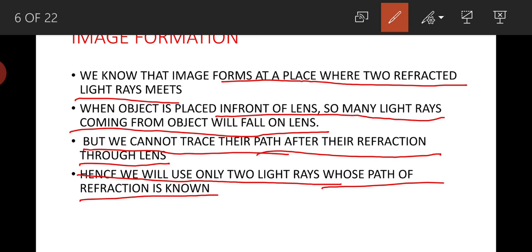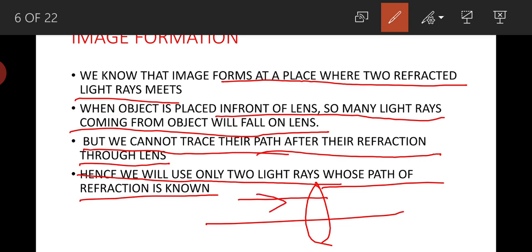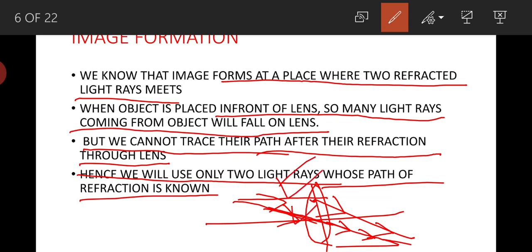The first one is moving parallel to the principal axis; it will pass through the focus after undergoing refraction. And another one is the light ray which is passing through the optic center; it will go straight without any deviation. These two light rays we are going to use to know the point of formation of image.